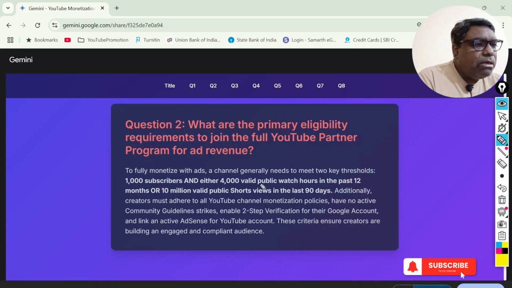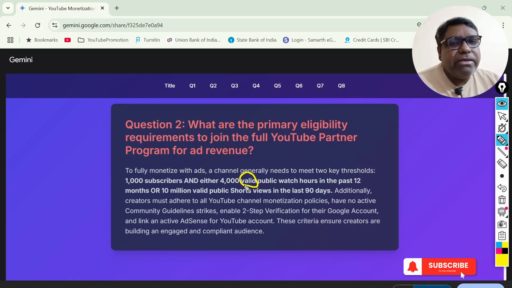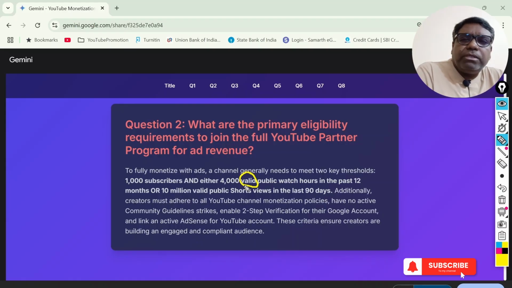Now here, one word is public and another is watch. That means not private watch. Public watch should be that the people have watched from multiple email accounts. And why is it called valid? This is a very interesting term, because there are many organizations running now that say, okay, we'll give you the 4,000 watch hours, we'll give you organic subscribers. So be careful about that.